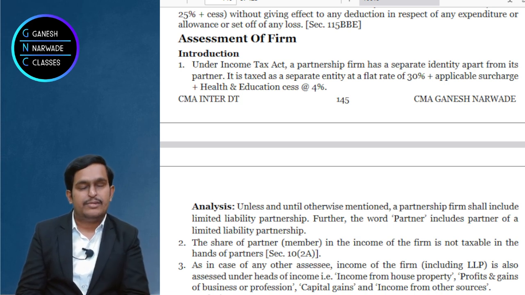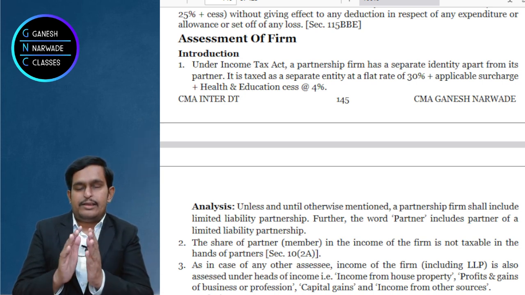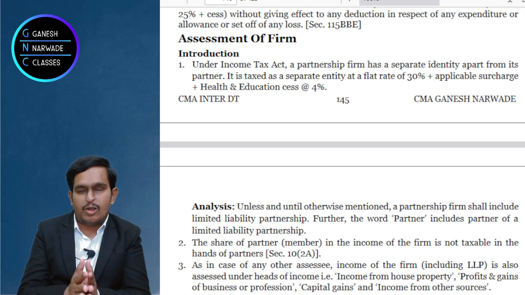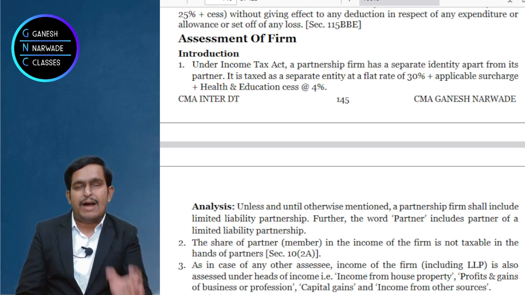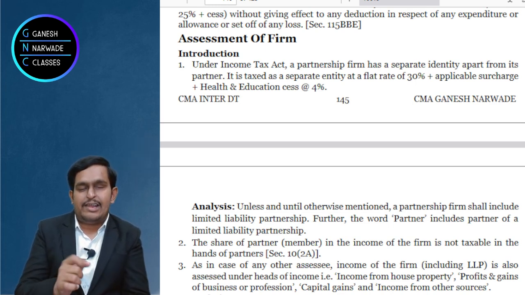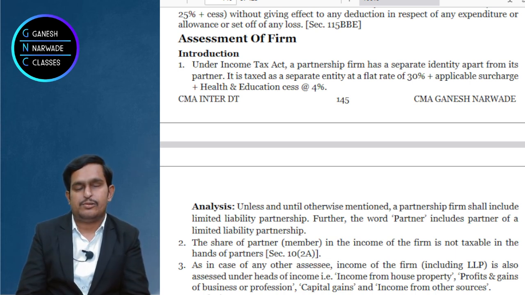Now please try to understand that in a real business scenario, or even in commerce or in your business laws, what you study is that partner and partnership firm are one and the same. The definition under the Indian Partnership Act 1932 says that all the partners jointly are called a firm. That means partner is not different and firm is not different. This is what it is under the Indian Partnership Act 1932.